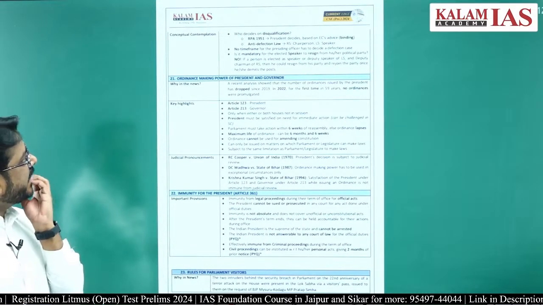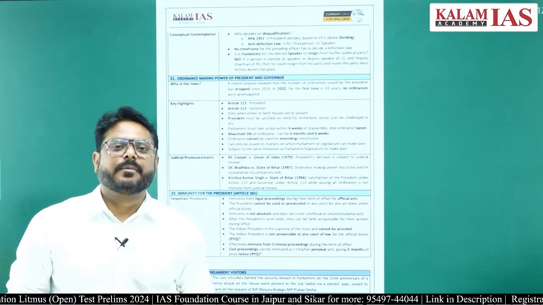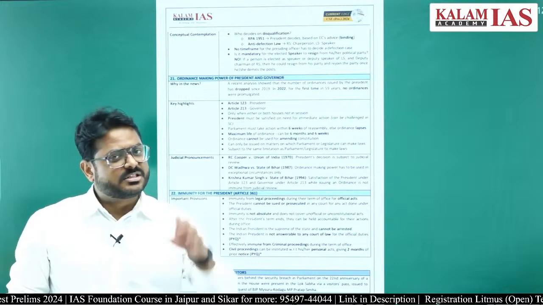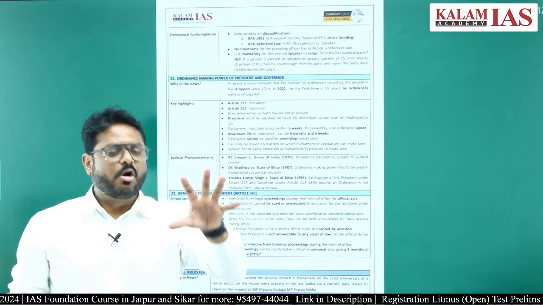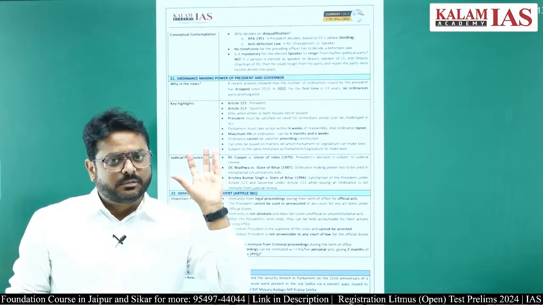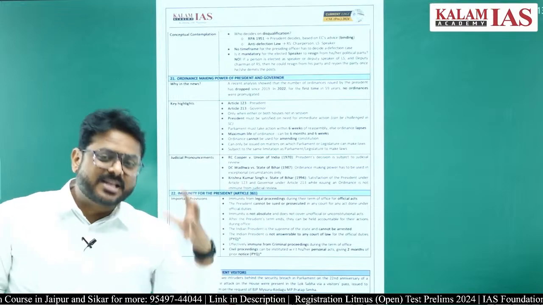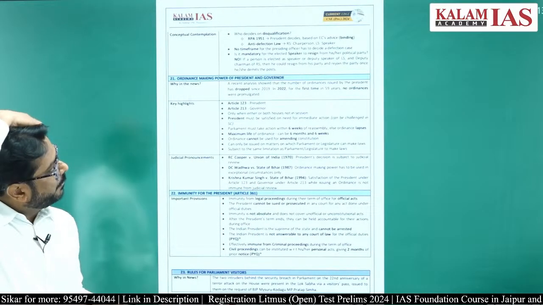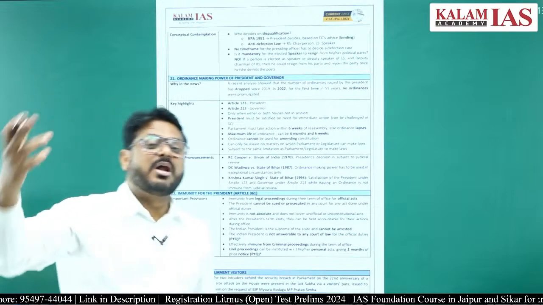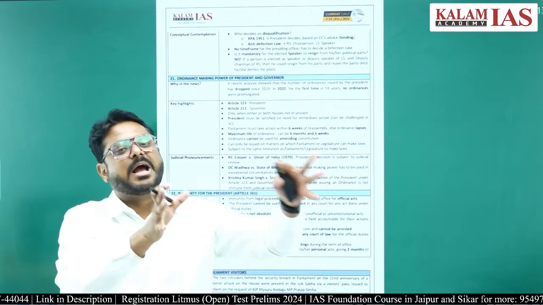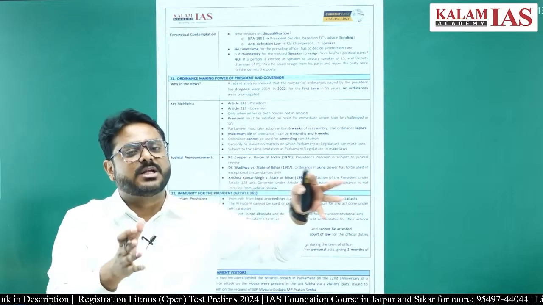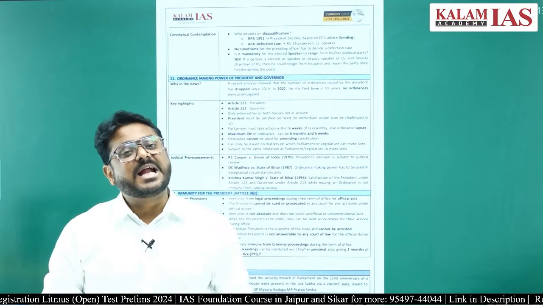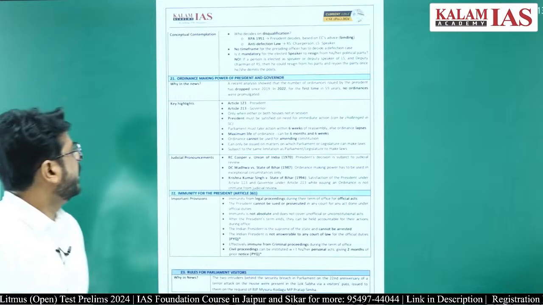One important thing is, who decides this anti-defection, whether any person has defected or not? The chairman or the speaker. In case of Rajya Sabha, the chairman, and in case of Lok Sabha, the speaker decides the case. But for other forms of disqualification, for example, on the basis of violation of constitutional provisions or violation of the Representation of People's Act 1951, who decides? The President decides.